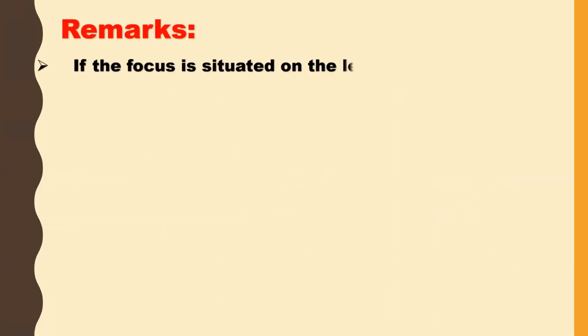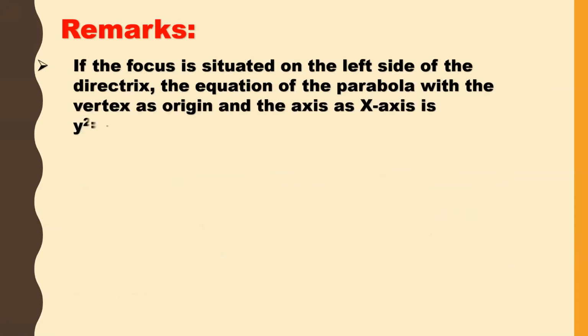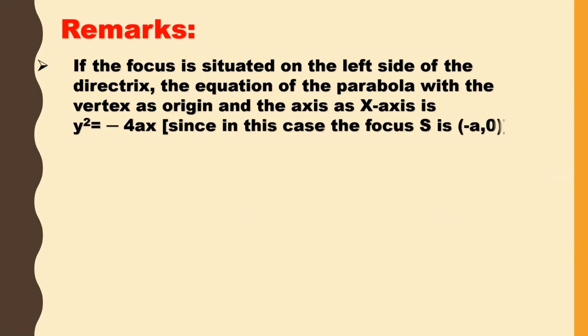If the focus is situated on the left side of the directrix, the equation of the parabola with the vertex as origin and the axis as x-axis is y square is equal to minus 4ax.